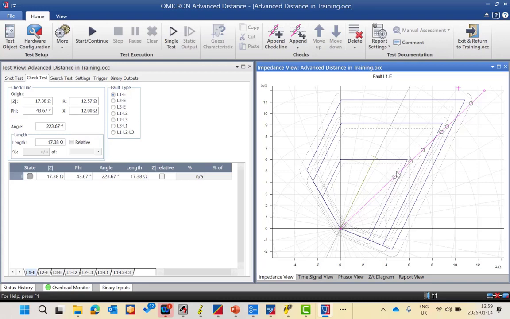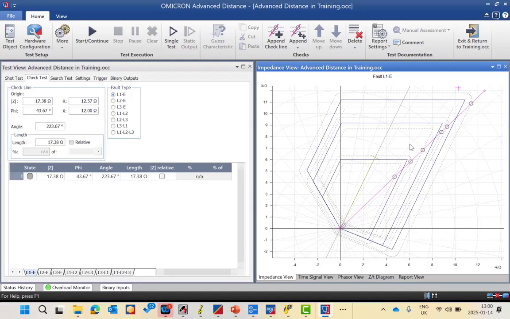If the tolerance band is 5%, this one is 1% before the 5% and this one is 1% after the 5% tolerance band, to assess the response of the protection relay. The decision and tripping command shall change from 0 to 400 milliseconds, and in the same way here it will change from 400 milliseconds to 800 milliseconds, and this one from 800 milliseconds to no trip, because it's outside all the zones.